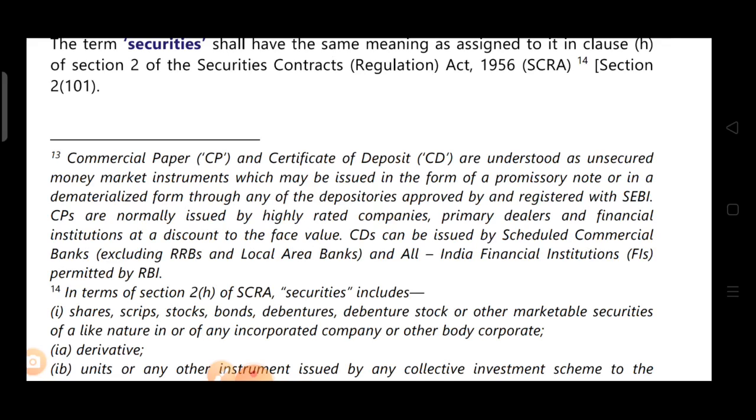So CPs are normally issued by highly rated companies, primary dealers, and financial institutions. They all issue the CP, and they issue at a discount to the face value. CD can be issued by scheduled commercial banks, excluding regional rural banks and local area banks, and all India financial institutions permitted by RBI. So commercial papers are unsecured money market instruments, issued by primary dealers and highly rated companies at a discount to the face value. So this was about commercial paper and certificate of deposit.